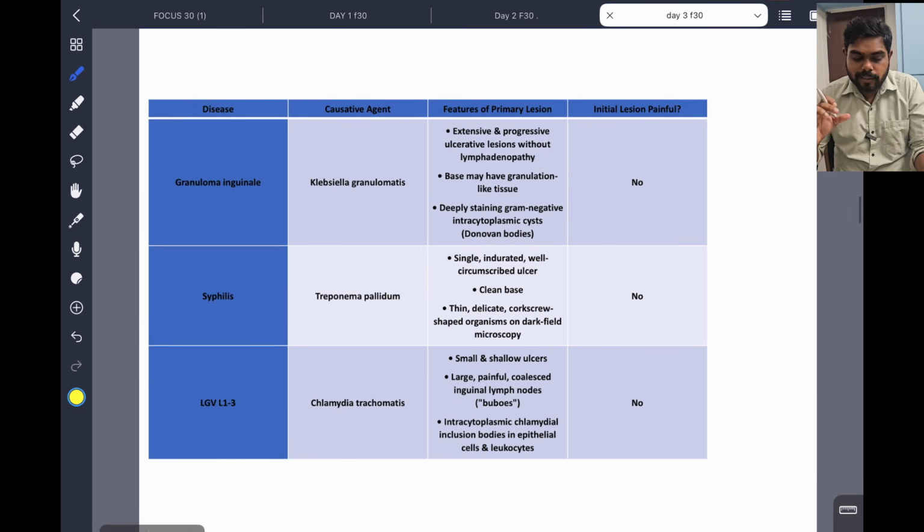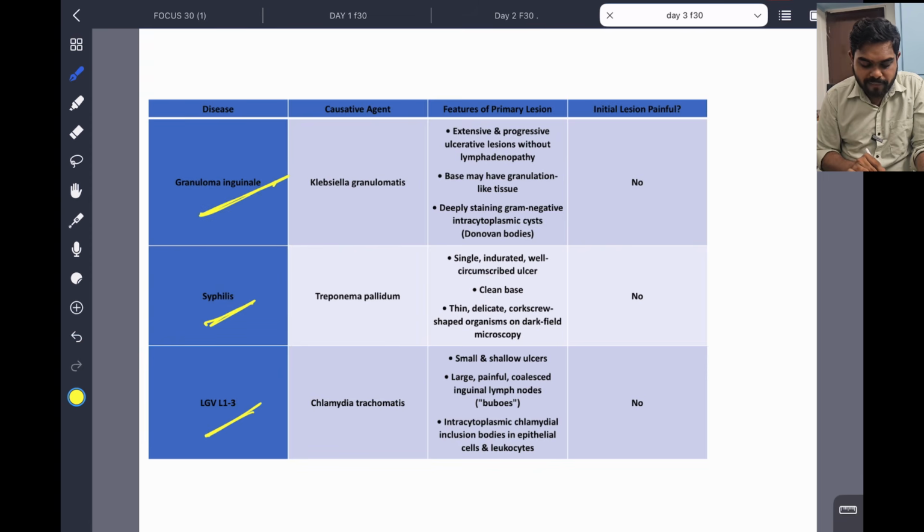Now this is little tricky, but this is very important. At the summary, you will understand better. So we are now going to discuss three other diseases: Granuloma inguinale, syphilis, and lymphogranuloma venereum, LGV. Okay. So Granuloma inguinale is caused by Klebsiella granulomatis. This is an extensive and progressive ulcerative lesion without lymphadenopathy. There is no lymphadenopathy.